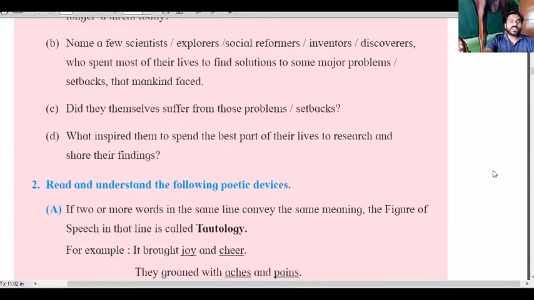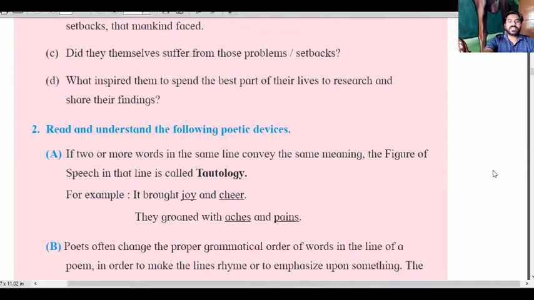Okay, let's see. Read and understand the following poetic devices. Poetic devices are sentences that poets use which are not always correct by grammar, but they use them. So what are the sentences like that?